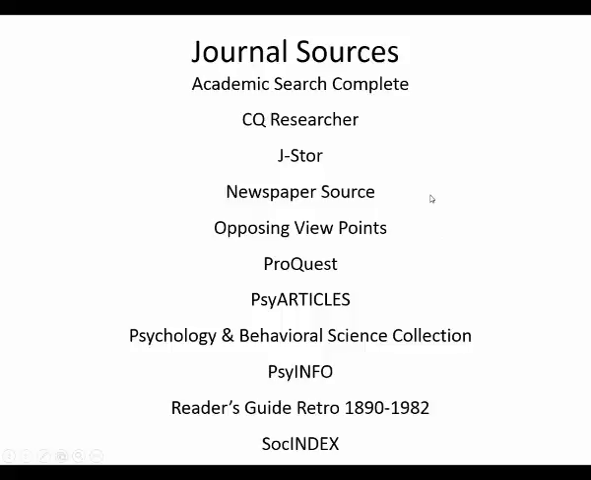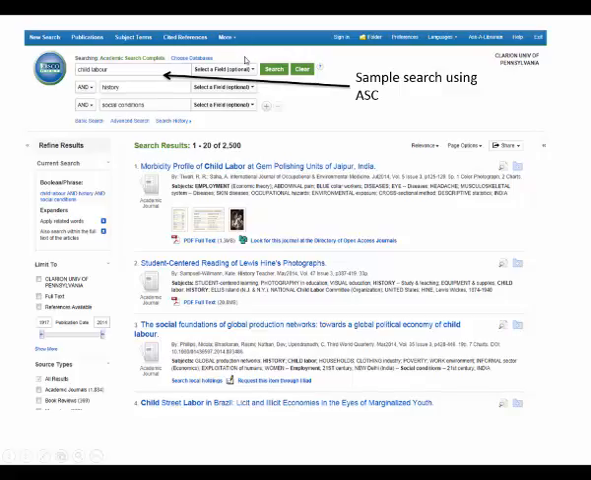Now if you want to find journal articles, this is my list of some good databases for you to use. These are the ones I like. This is Academic Search Complete. I put child labor, history, and social conditions here. That's what I'm looking for. It brought me up this list of articles.